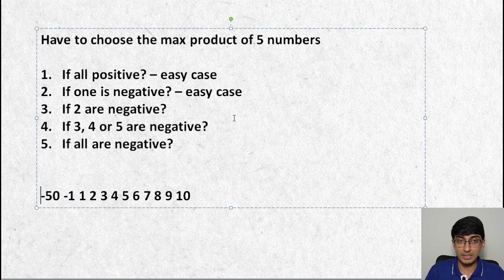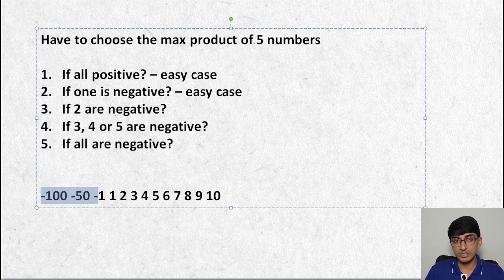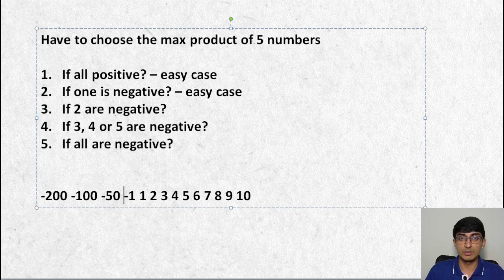Now imagine if there were 3 negative numbers. So if it's something like minus 100 over here, what do we do? We could select 2 of these negative numbers and then 3 positive numbers from here. That's one thing to do. We would never ever want to select all 3 negative, because there are obviously some numbers on the side which are positive, which will give us a positive number. So we would always want to select that. But let's add another one. And now all of a sudden we would want to select all of these negative numbers and probably just one positive number over here. So again, it depends on the magnitude of each number.